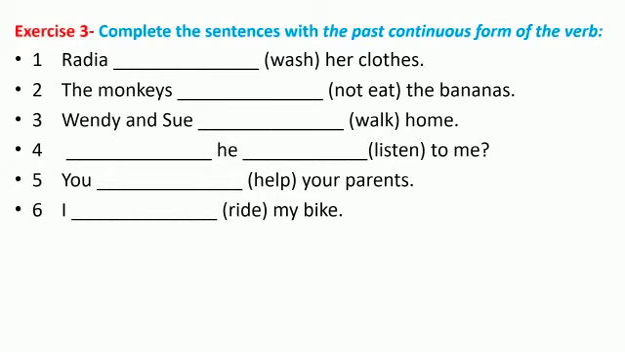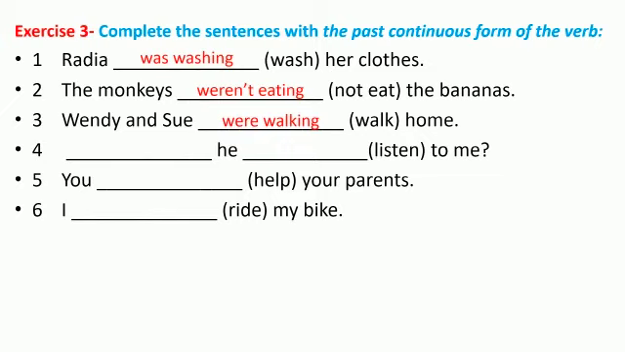Exercise number 3. Complete the sentences with the past continuous form of the verb. Radia washed her clothes. You can stop the video and do the exercises, then check the answers. Was washing her clothes. The monkeys not eat the bananas. Very good. Weren't eating the bananas. Wendy and Sue walk home. Good. Were walking home.